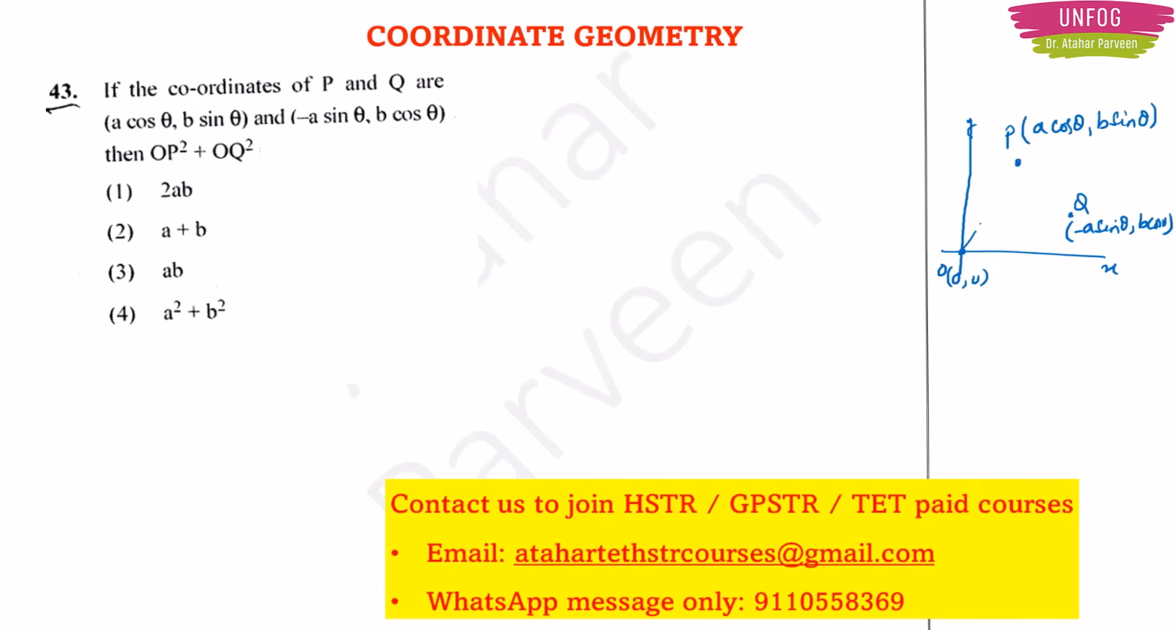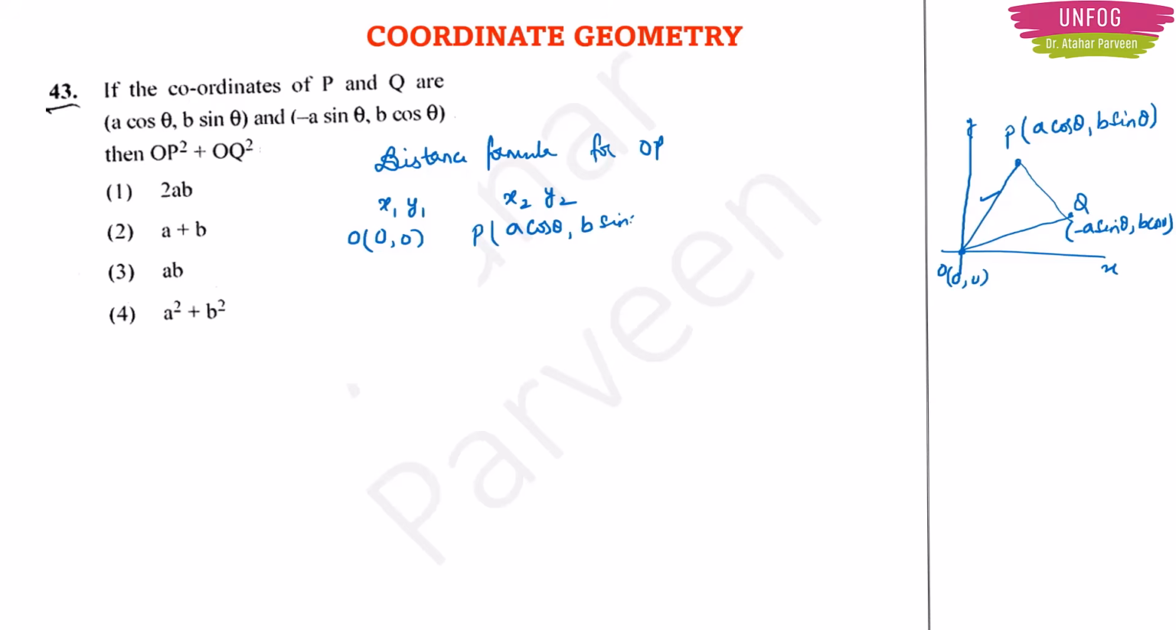So you can touch this origin like this, and you can touch this origin like this, and they are telling you to find OP square plus OQ square. So here you can easily apply the distance formula. For OP, means this line, you have x1, y1, x2, y2, and for origin it will be 0, 0, and for P the coordinates are A cos theta, B sin theta.